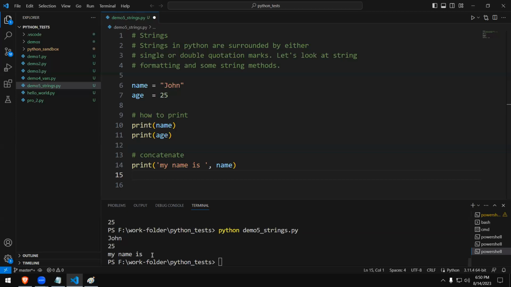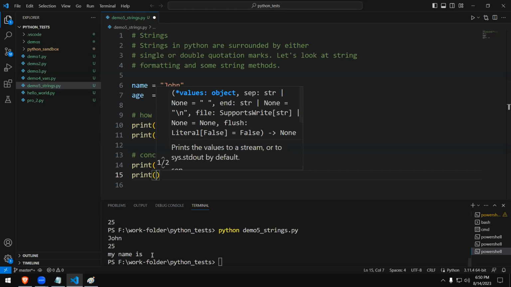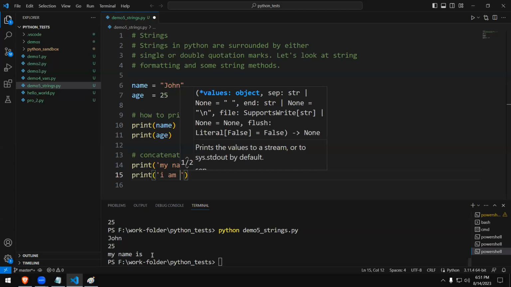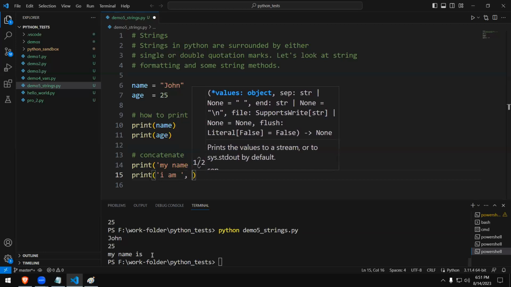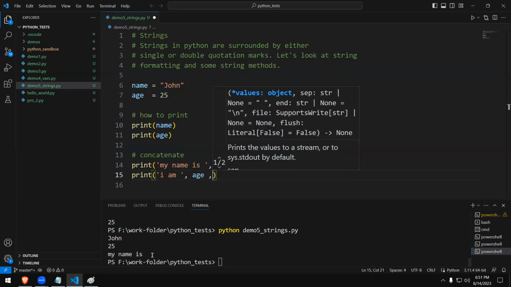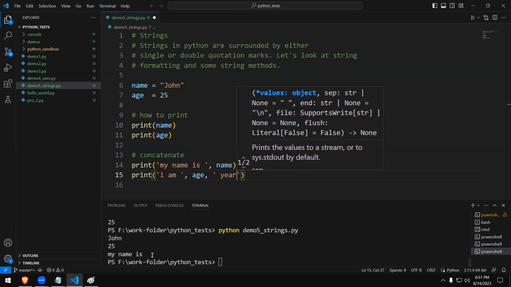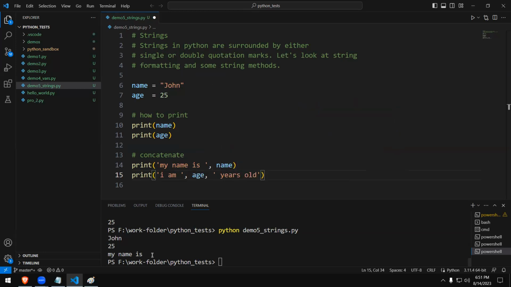There are other ways of doing it, so I'm teaching you one by one. Let's type another command: I am, then a comma, age, comma, then years old. Let's look at this closely.